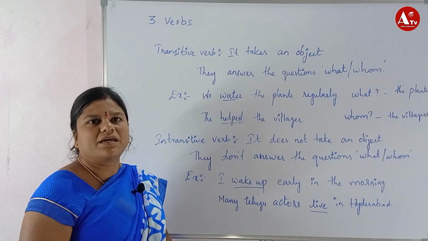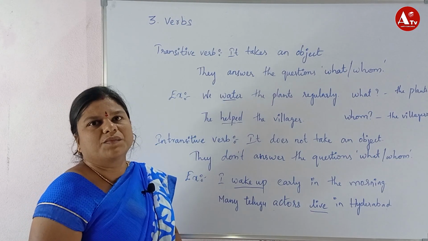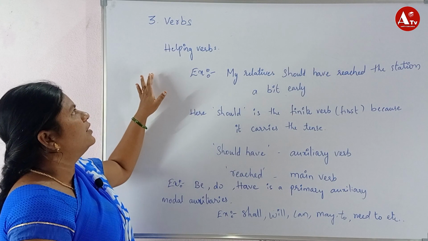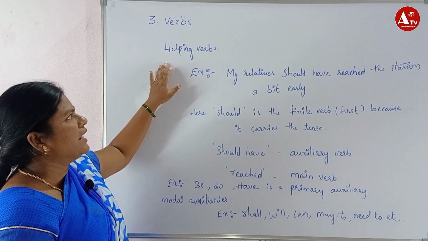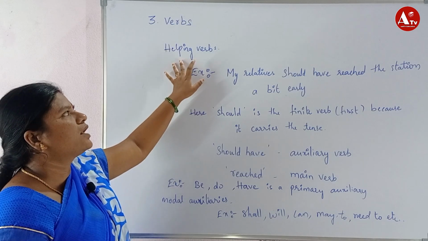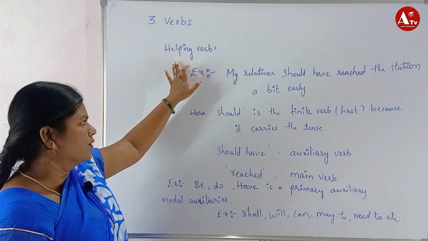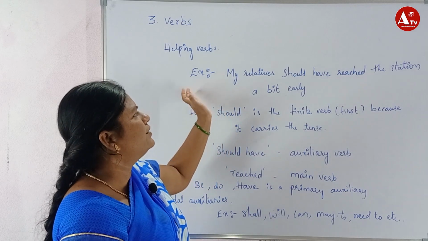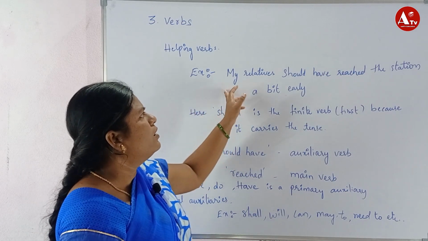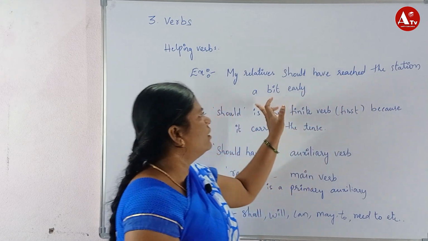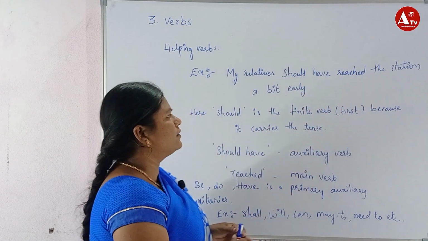Now let us discuss auxiliary verbs. Next in verbs we discuss helping verbs. So what are helping verbs? The helping verbs are also called auxiliary verbs. With this example we know how the auxiliary verbs are used: My relative should have reached the station a bit early.